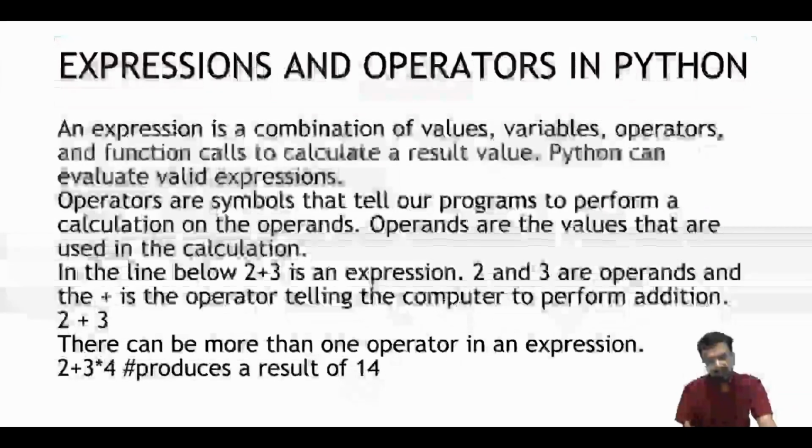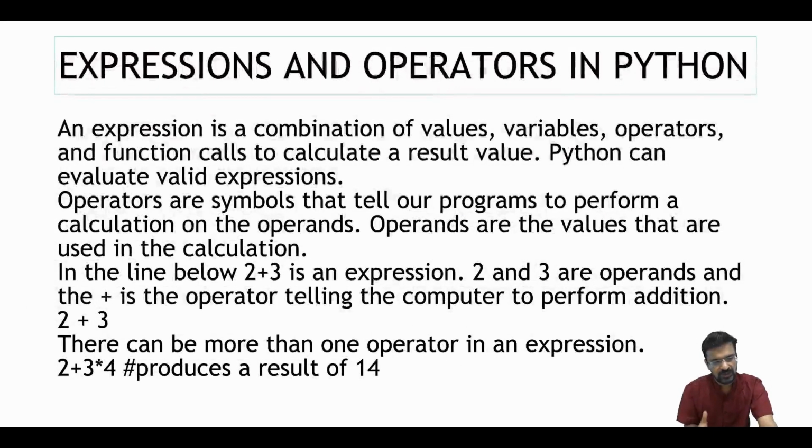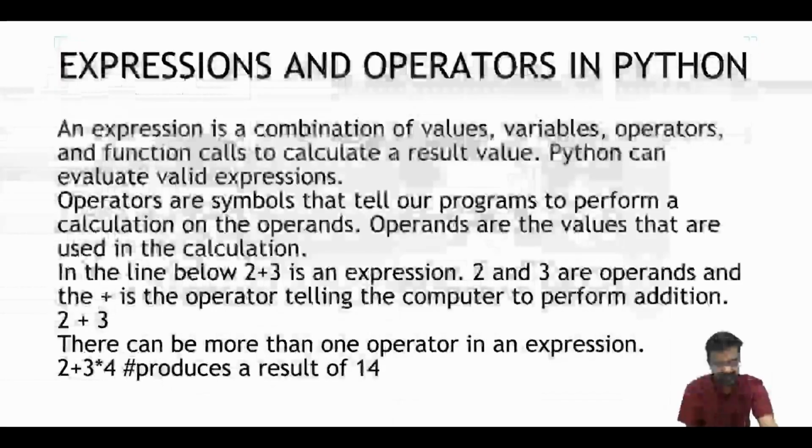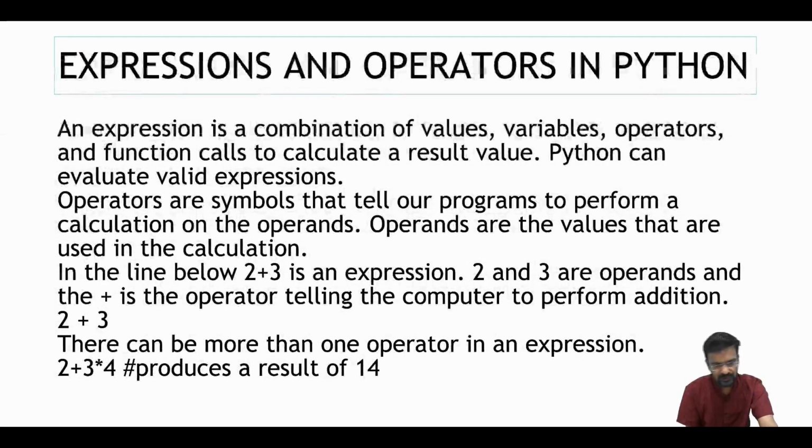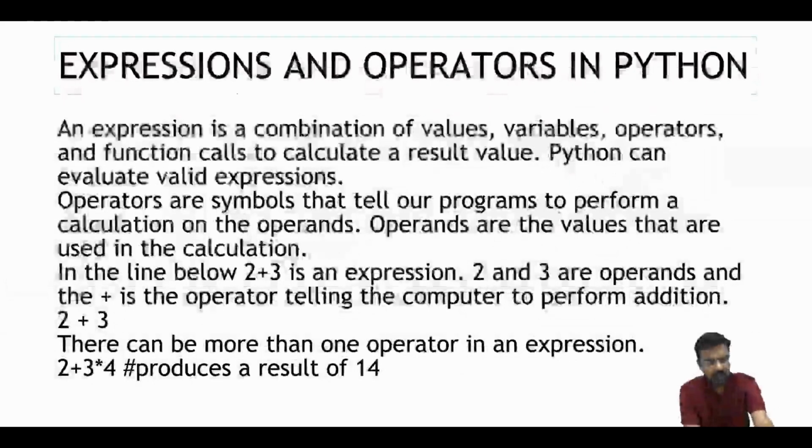There can be more than one operator in an expression. 2 plus 3 into 4 obviously produces a result because operator precedence is there. 3 into 4 is 12, 12 plus 2 is 14. Okay, so this works on operator precedence.